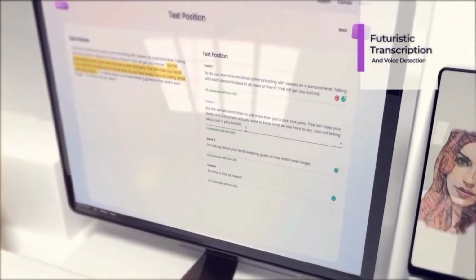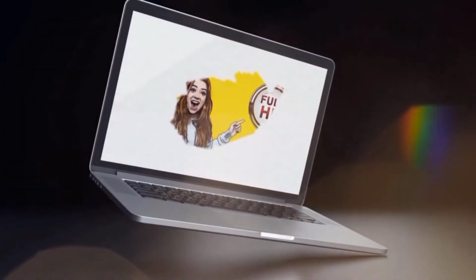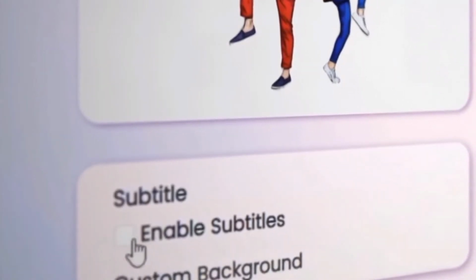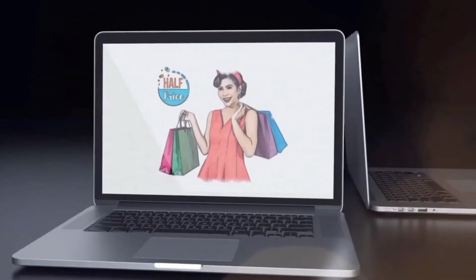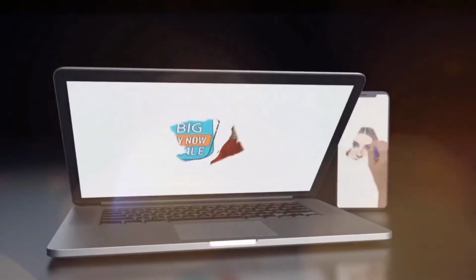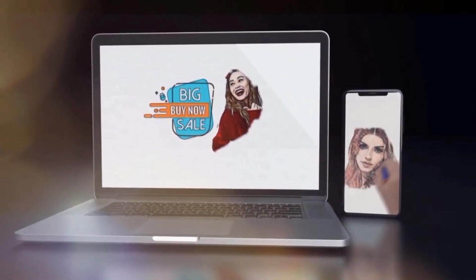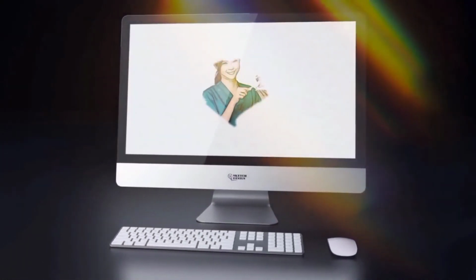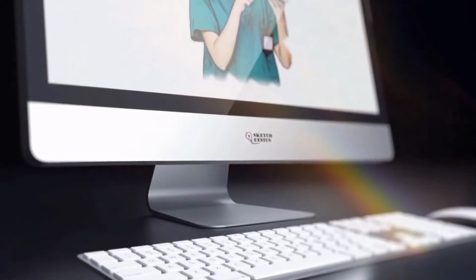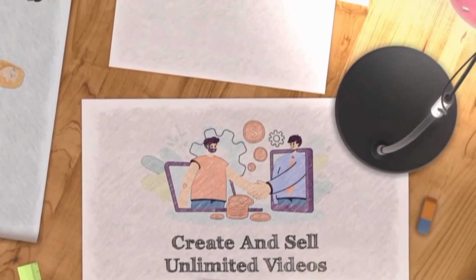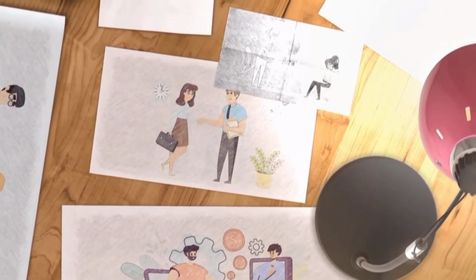Choose from numerous hand styles, sketch animated themes, custom backgrounds, and innovative transitions to create sizzling videos that crush your competition. Add subtitles and captions to your videos in a single click. Render your videos in high definition with perfect studio quality output every single time. Since the app works in the cloud, you can log in with any device, including PC and Mac, to start creating your videos without any watermarks or restrictions. Now, let me log into the app and show you how you can create the exact videos that command $500 or more for every single minute of footage that you create using Sketch Genius right now.